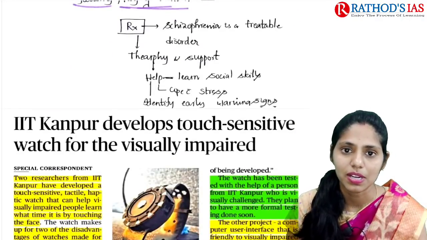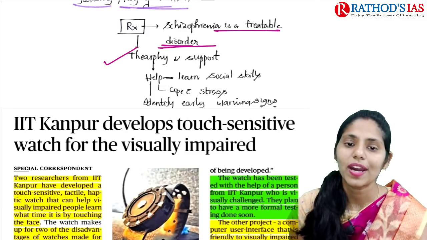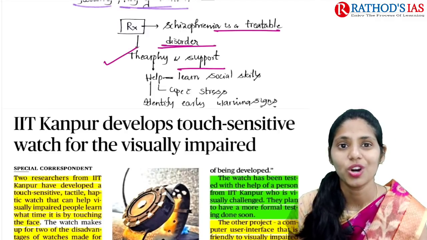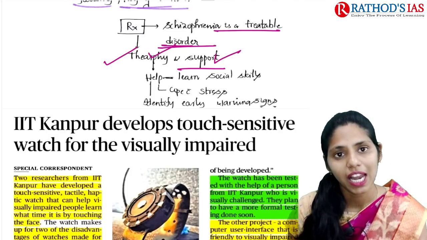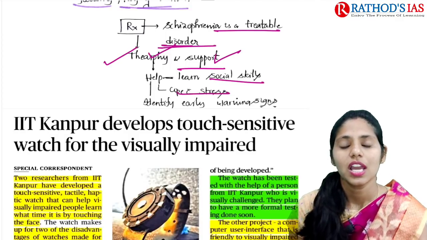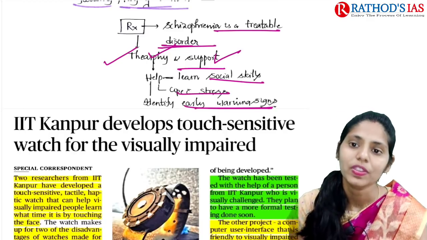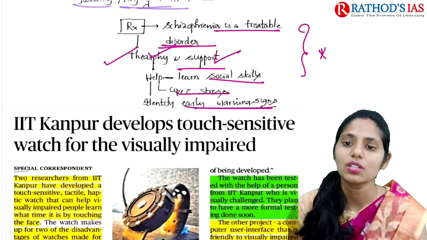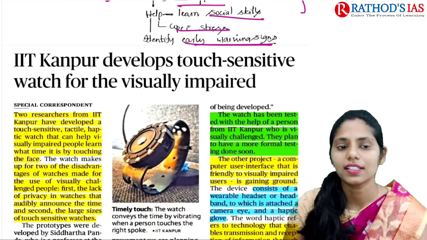And what is the treatment? Schizophrenia is a treatable disorder. So we can provide some therapy and support to patients who are suffering from schizophrenia. Whenever we provide treatment and support, this will help patients to learn some social skills, to cope with stress, and we can also identify early warning signs. So these are some important things to remember regarding this article. And now let us see the next article.